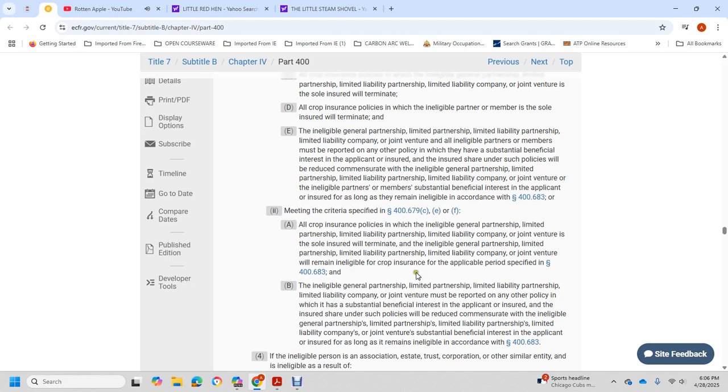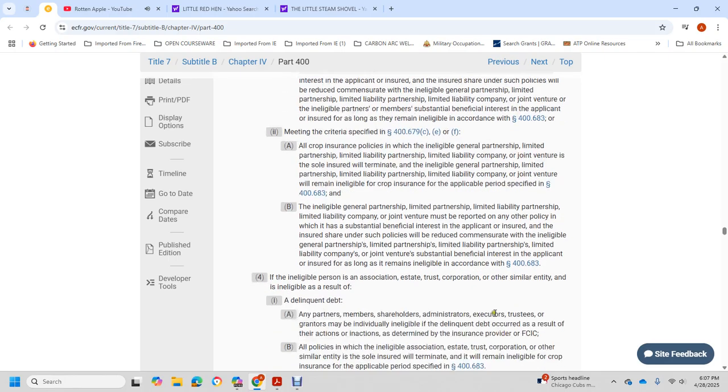An ineligible general partnership, limited liability partnership, limited liability company, or joint venture must report the other policy with a substantial beneficial interest to the insurer and the applicant, with the share under the policy reduced to compensate for the eligible general partnership, limited liability partnership, or limited liability company joint venture with substantial beneficial interest, as long as the entity remains eligible within section 406A3.